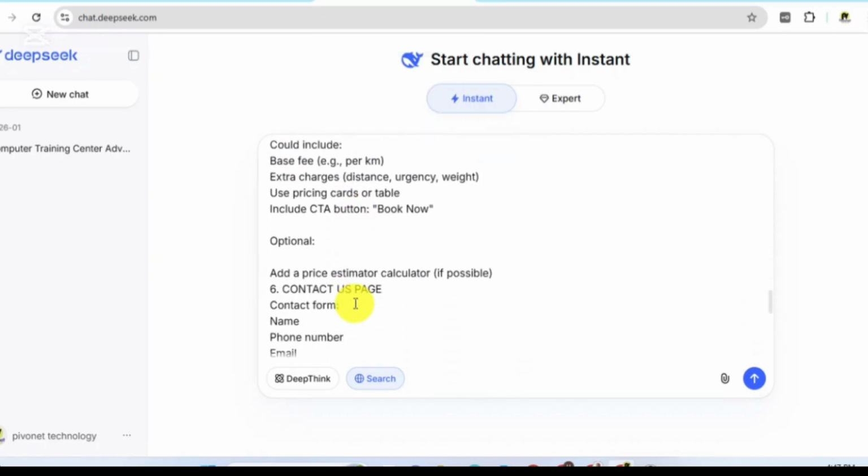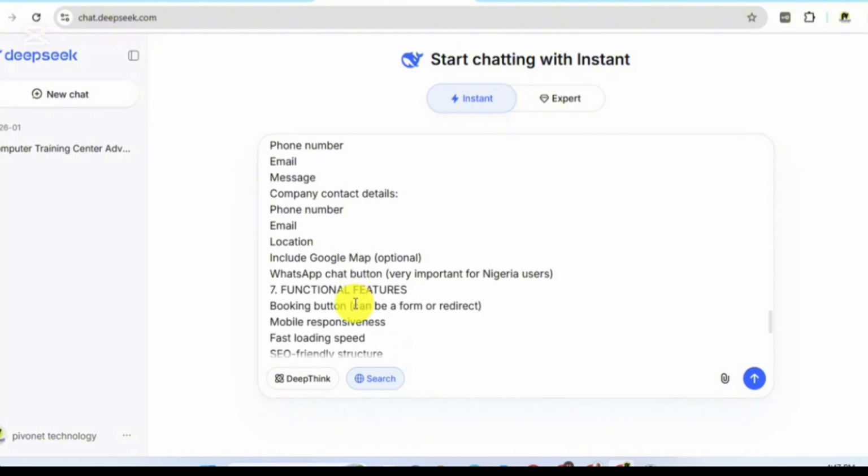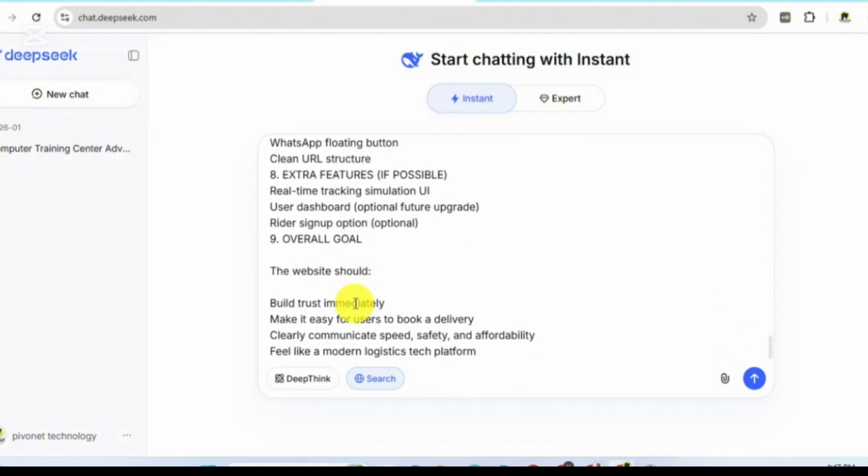So you see there's no time in this video. The same goes for the contact us description and all that. If you don't give AI this description, it's going to just create anything the way it wants.